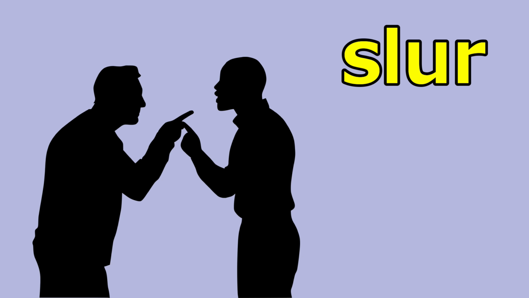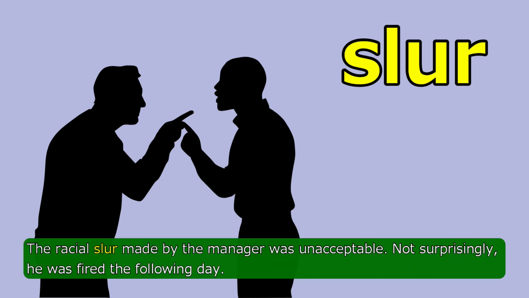So here are the sentences one more time. The racial slur made by the manager was unacceptable. Not surprisingly, he was fired the following day. Slur means unfair criticism. The fourth word is snag.